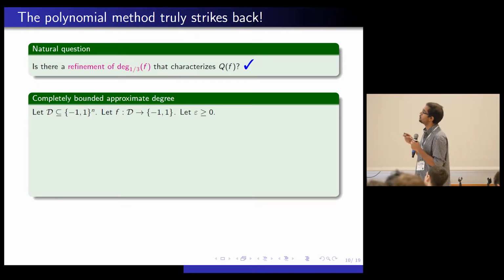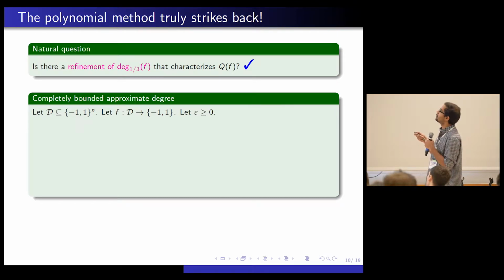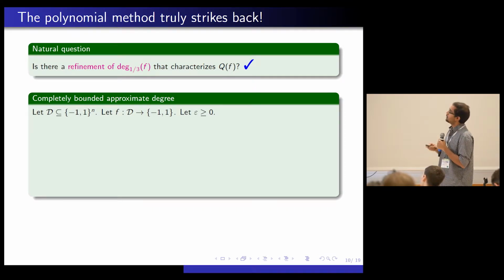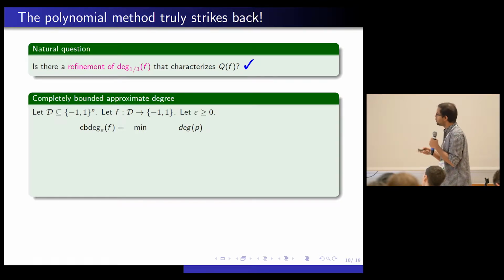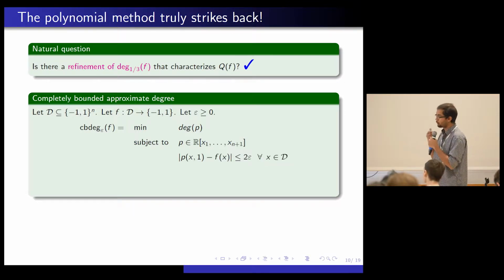So let f just be a function that's either total or partial, and that takes values to plus or minus 1. Let epsilon be a number between 0 and 1. The completely bounded degree is, again, the minimal degree of a polynomial p. That's a polynomial on n plus 1 variables. And something that we would naturally expect is that it should be close to f of x.